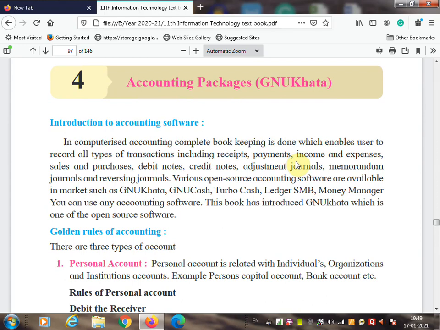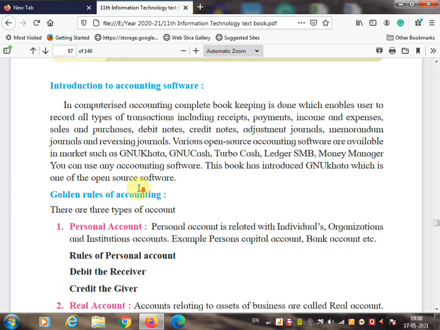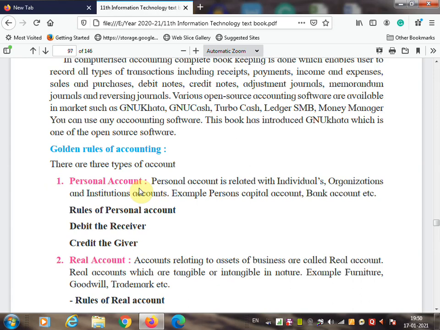When you started learning information technology, at that time you learned one operating system. The name of the operating system was Ubuntu, and it was also open source. And in between you learned LibreOffice, and that also was open source. Again you are learning one more software to keep track of all your accounts, and that software's name is GNU Khata.